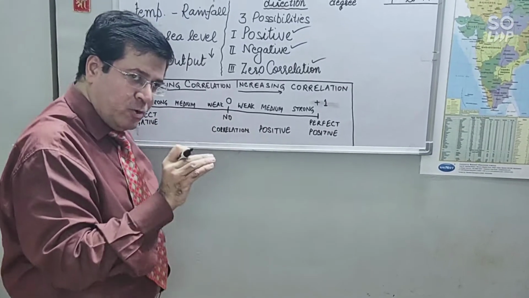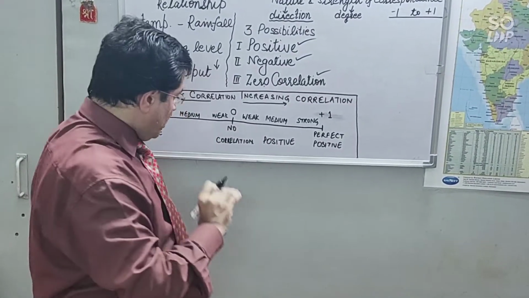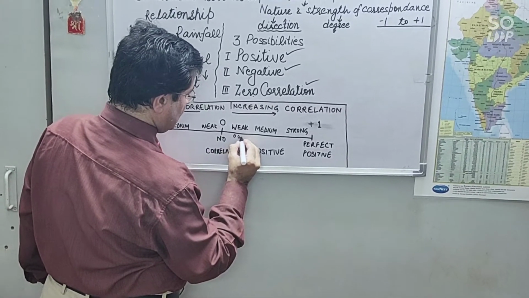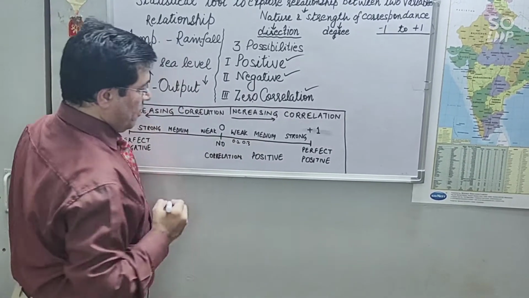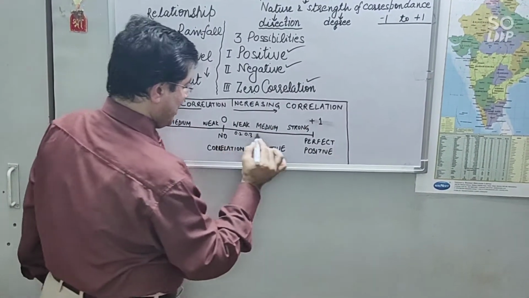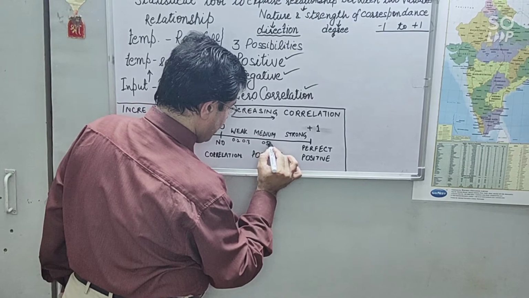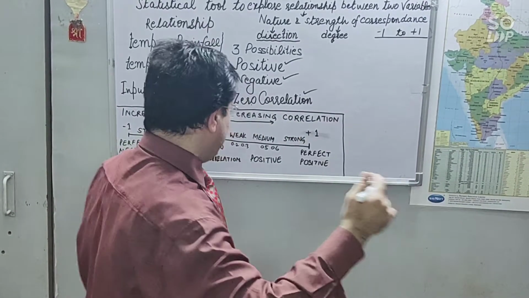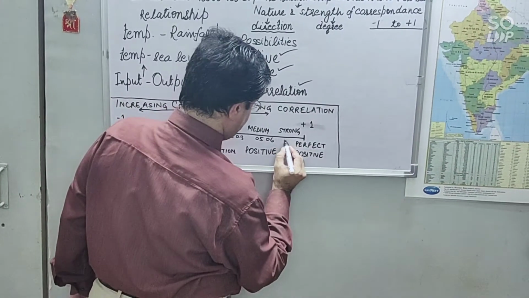If the value is closer to 0, it is weak correlation. It can be 0.2, it can be 0.3. When the value is 0.5 or 0.6, it is medium correlation. When the value is 0.8, 0.9, it is strong correlation.